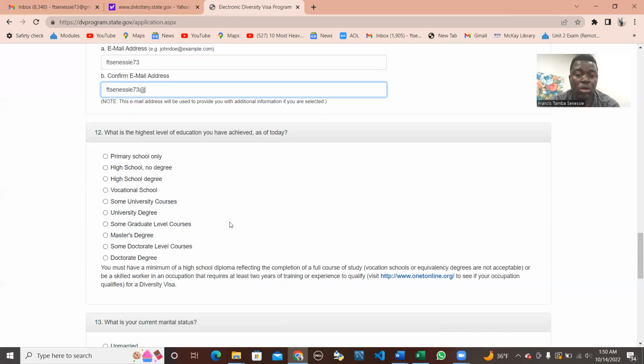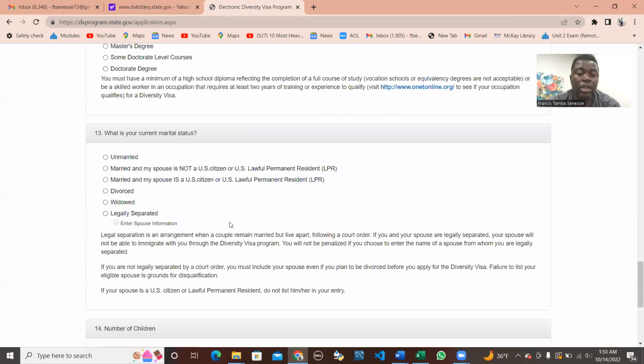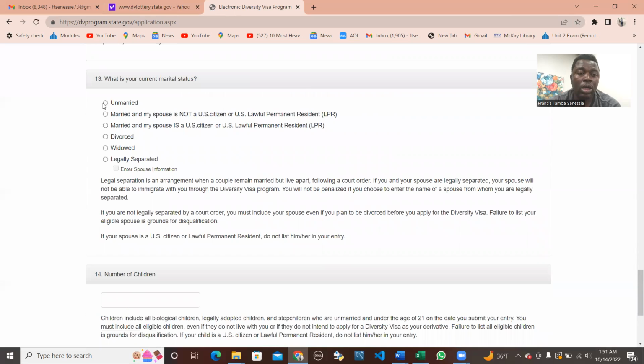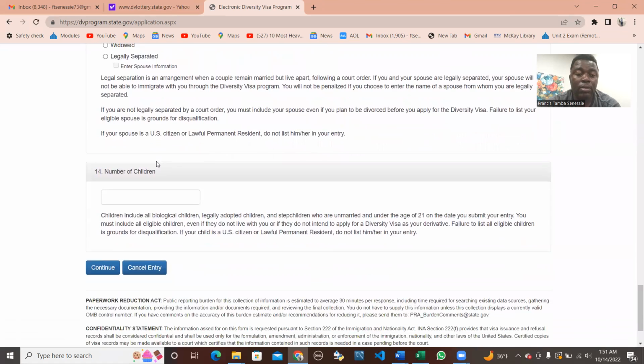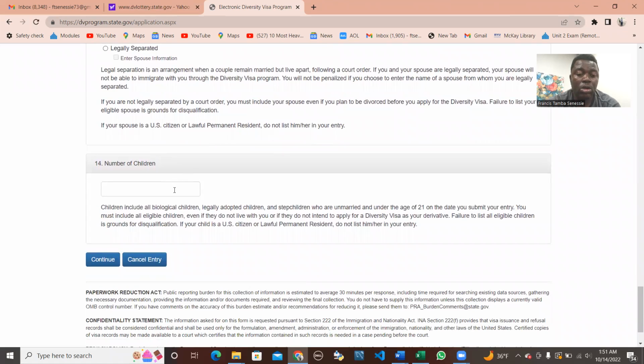You want to indicate that, you know yourself already. And when that is done, you move on to your marital status. So if you're married, you indicate that. If you're not married, you indicate that. If you're married to a person who is not a US citizen, you indicate that. If you're married to someone who is a US citizen, you indicate that here. Or divorced, widowed, or legally separated, you indicate the category that best fits your situation.